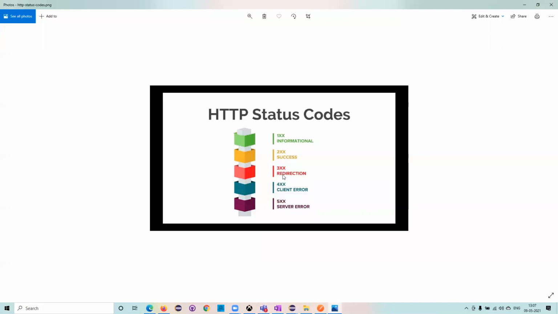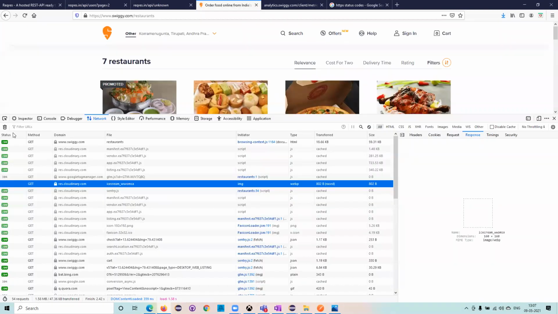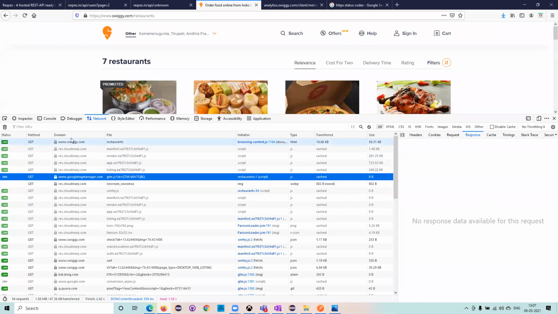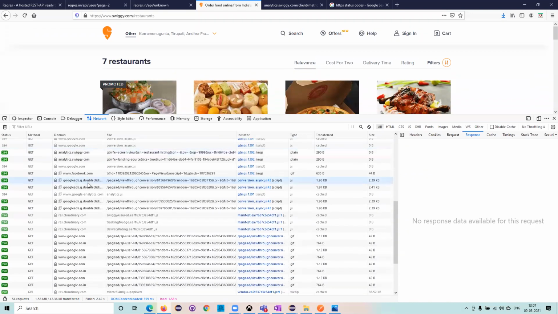And 3XX is redirections. For example, if you see the responses of Swiggy, you might get some 304. What it was trying to do is redirect from Swiggy to other URLs, for example Google, like Google Tag Manager, because Swiggy uses Google Maps, right? At that time, it might go for some Google plugin or Google APIs. When it is doing the redirections, you will always have 300s. When the page loaded successfully, all things are 200.